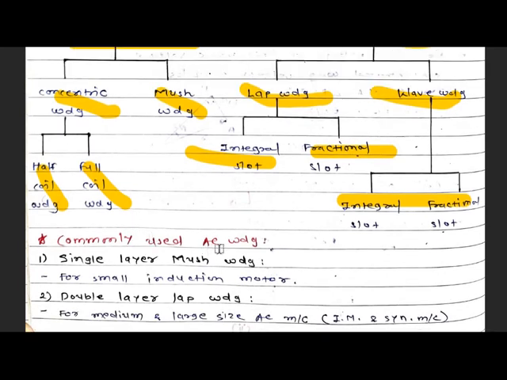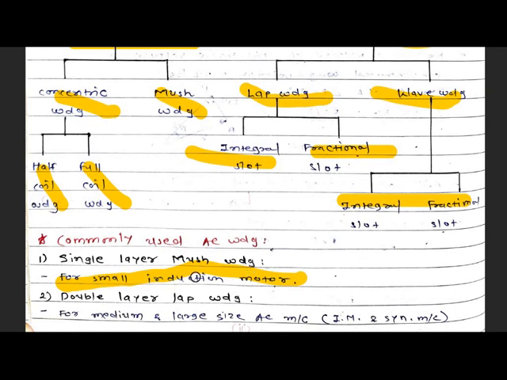Now commonly used AC windings. Single layer mush winding is used for small induction motors.